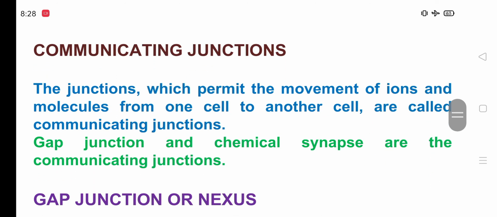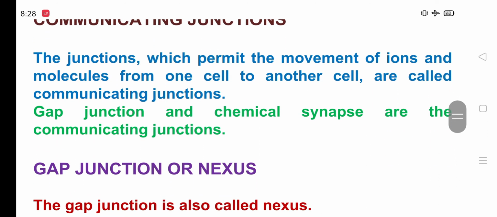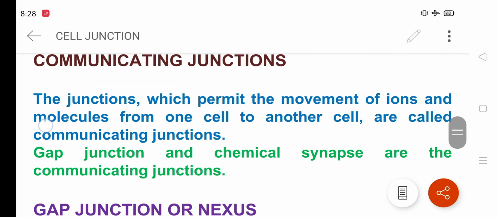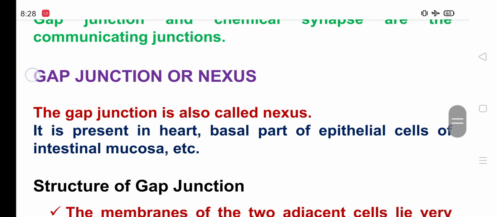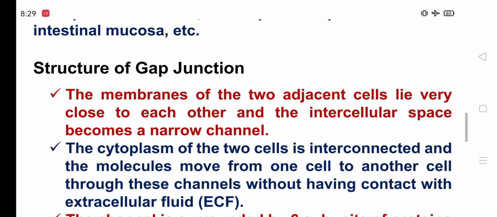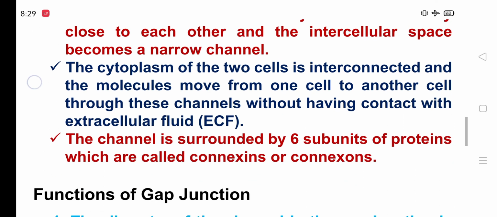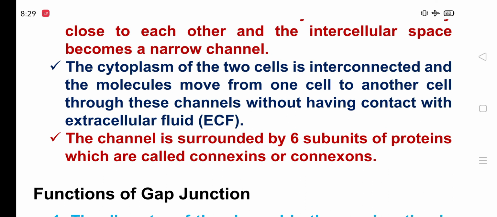Communicating junction: the junction which permits the movement of ions and molecules from one cell to another is called communicating junction. Gap junction and chemical synapse are examples of the communicating junction. Gap junction is also called nexus, and it is present in the heart and the basal part of epithelial cells of intestinal mucosa. Structure of gap junction: the membranes of the two adjacent cells lie very close to each other, and the intercellular space becomes narrow channels. The cytoplasm of the two cells is interconnected, and molecules move from one cell to another through these channels without contact with extracellular fluid.